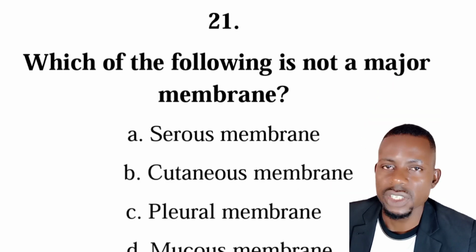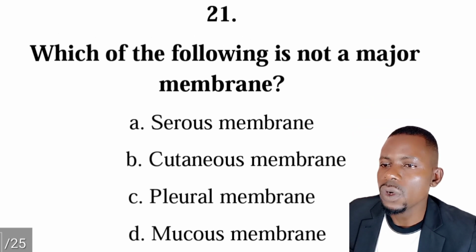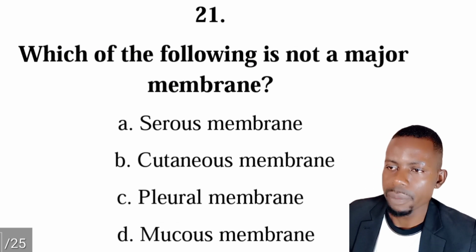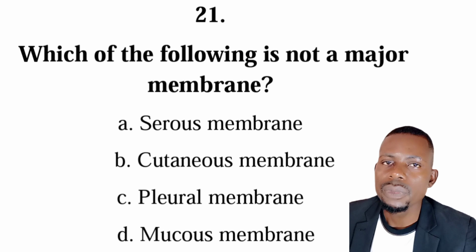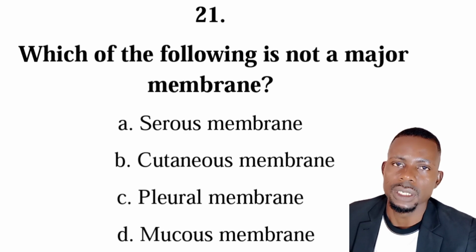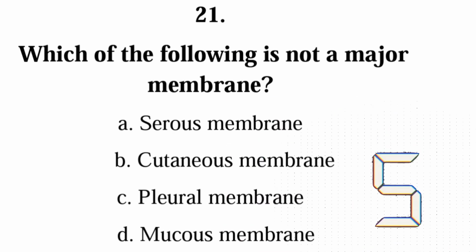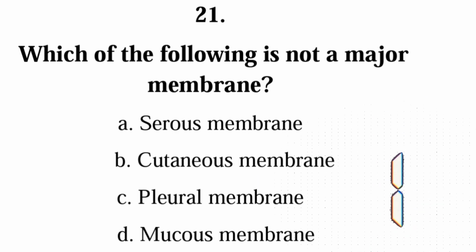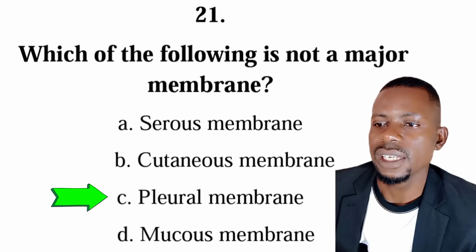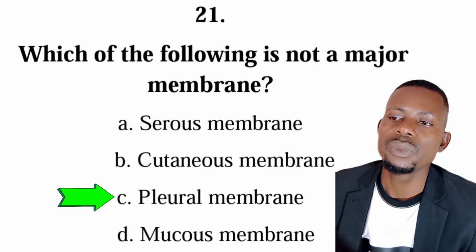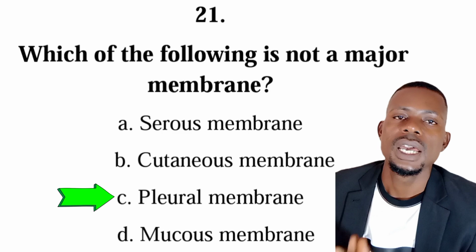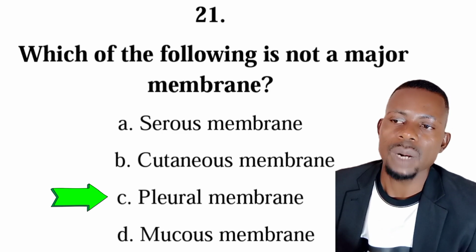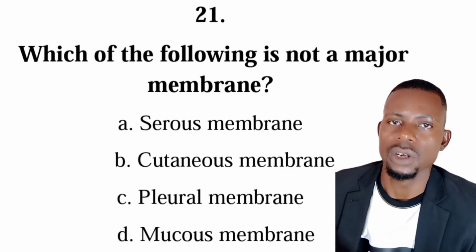Number 21 is from tissues, and the question is, which of the following is not a major membrane? Is it serous membrane, cutaneous membrane, pleural membrane, or mucous membrane? So the correct answer is C, pleural membrane. So the pleural membrane is not a major type of membrane. It is a type of serous membrane. And the pleural membrane is the membrane that covers and protects the lungs.